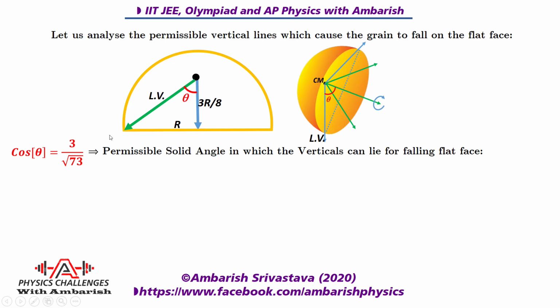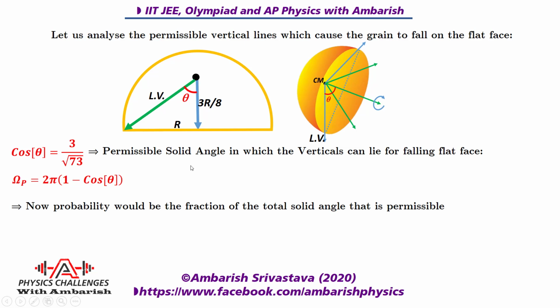Now the permissible solid angle in which the vertical can lie for falling on the flat face. This is not just a two-dimensional figure, there's a whole cone in which the verticals can lie, and that cone has semi-vertex angle theta, so the solid angle becomes 2 pi into 1 minus cos theta. This is the standard theory that you study while studying Gauss law, solid angle. If theta is the semi-vertex angle of the cone, the solid angle is 2 pi into 1 minus cos theta.